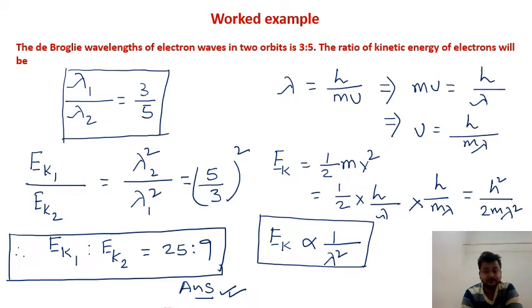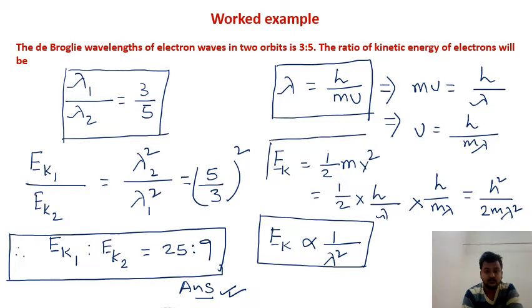So you can see that I have just used this equation, lambda is equal to h by mv, that is nothing but the de Broglie equation. And if you put this mv and v value into the kinetic energy equation, you will get the relation of this kinetic energy with the wavelength of the electron. Thereby if you replace this with the already given ratio 3:5, you will get the value 25:9.